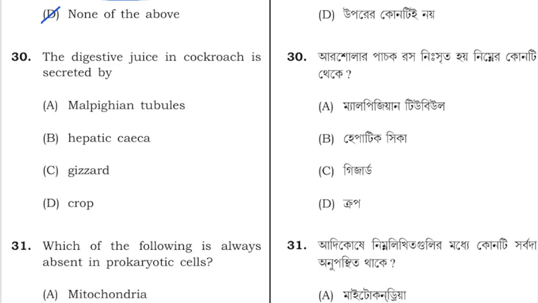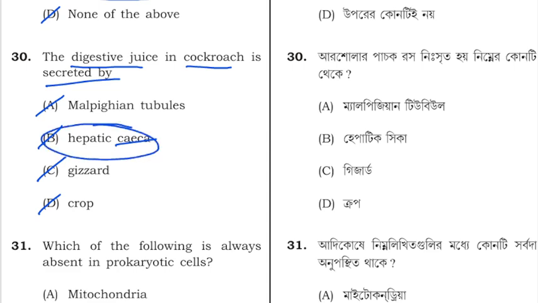Next question is, the digestive juice in cockroach is secreted by? Option A is Malpighian tubules, B is hepatic caeca, C is gizzard, or D is crop. So the digestive juice in cockroach is released by basically hepatic caeca. So option B is correct.